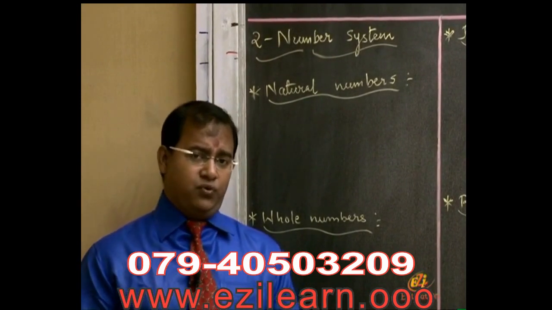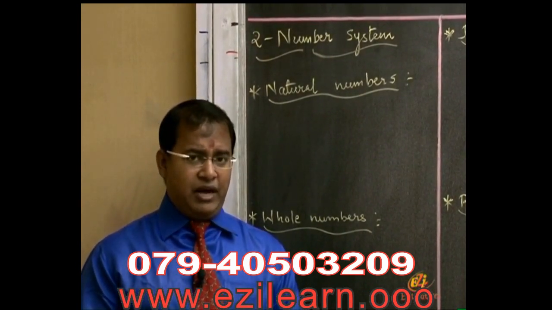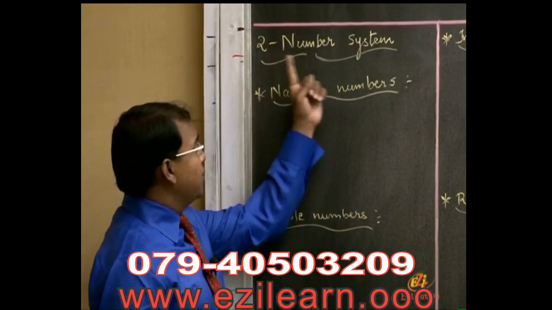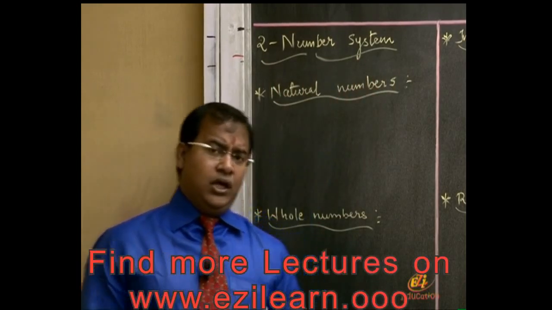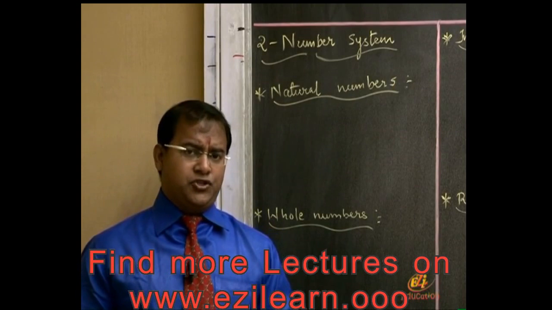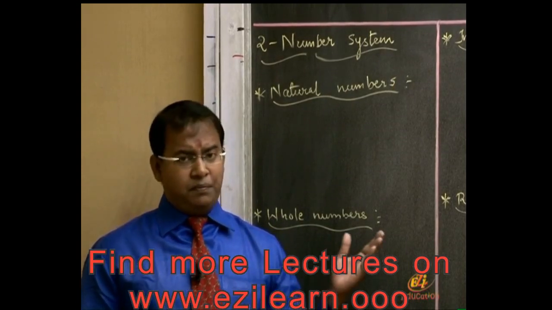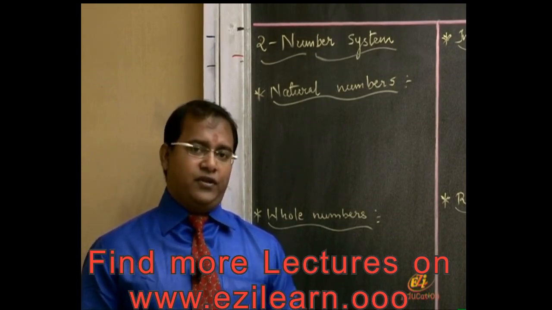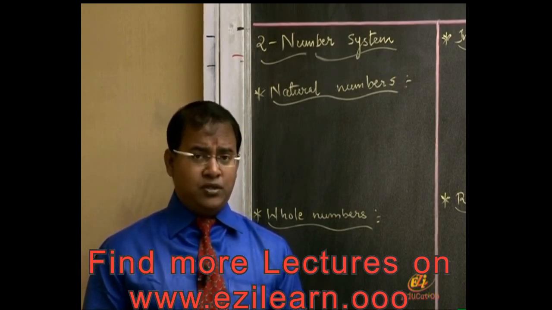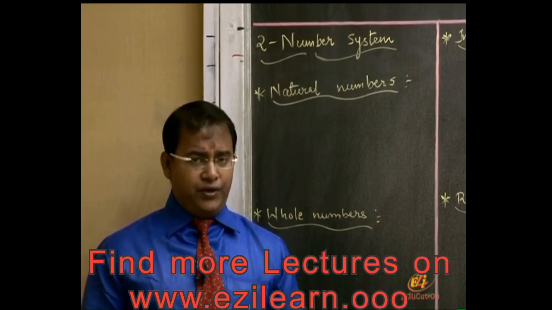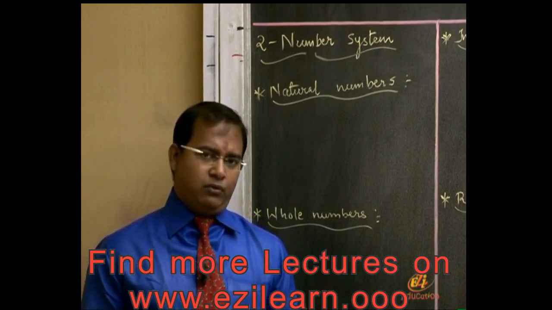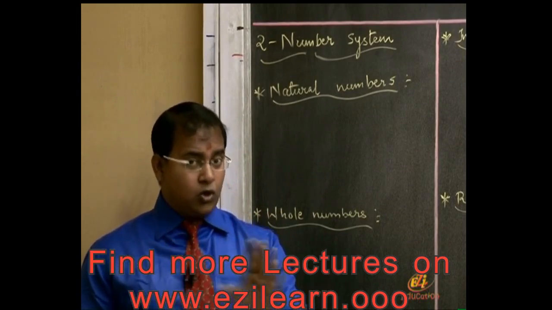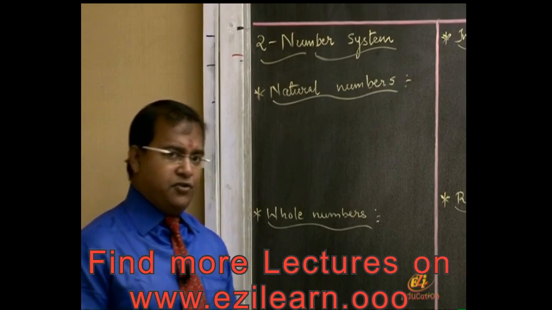Friends, this is the first episode which I am delivering in front of you for this chapter. Chapter number 2, number system, semester 1. Now, our first part will be the explanation, a sort of revision from the previous standards, and we will be starting an easy exercise, exercise 2.1. After the completion of exercise 2.1, I will be explaining the theory of exercise 2.2, which we are going to do in the next episode. But in today's episode, I am going to explain the theoretical part only related to exercise 2.1, not 2.2. Okay, so let us start with the theory work.